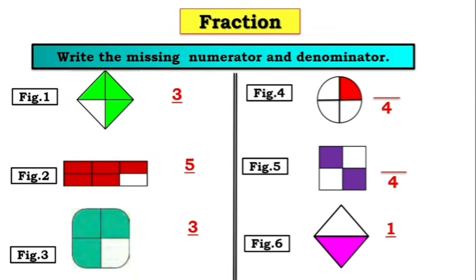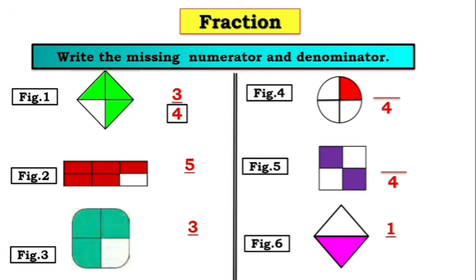Write the missing numerator and denominator. Children, in figure 1, there are 4 equal parts and 3 parts are colored. So here 3 is the numerator and what will be the denominator, children? Yes, 4 is the denominator.